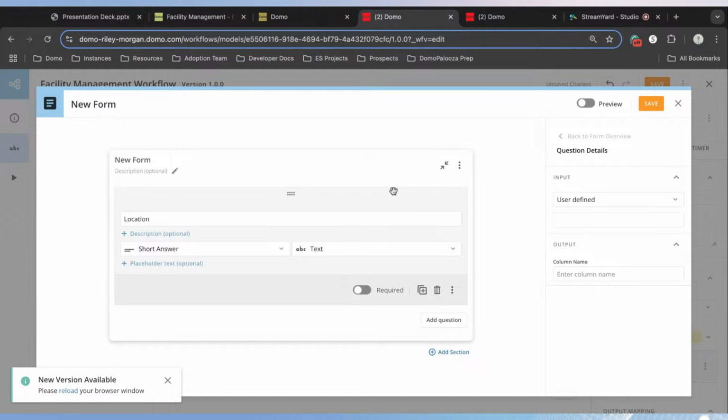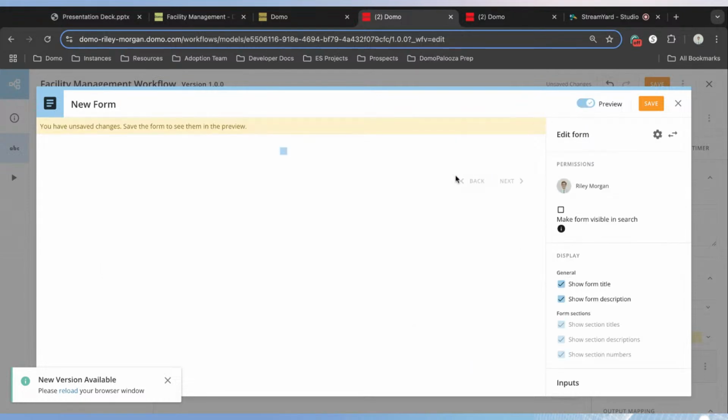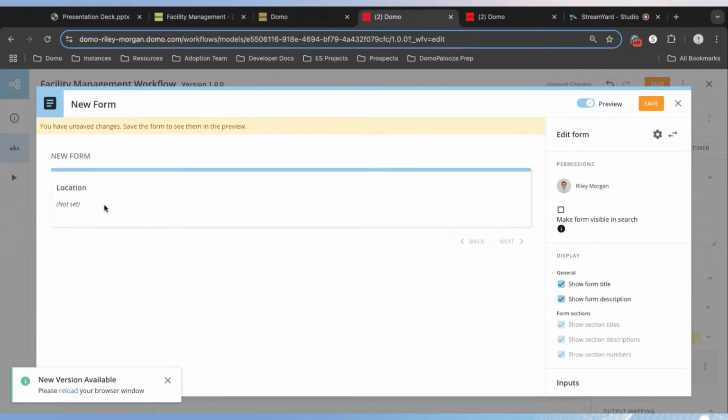So by doing this, we're no longer prompting the user for information, but instead they're going to be able to see some sort of info that we pass to them. And so we're going to pass that information via the input field and configuration here. And we're going to change this from user-defined to now variable-defined. And as you know, we have a variable in our workflow called location. And we're going to select that location as the data that we're passing through. So if we preview this, instead of responding to a question, the user will now see the location of the task that they're responsible for. Okay.